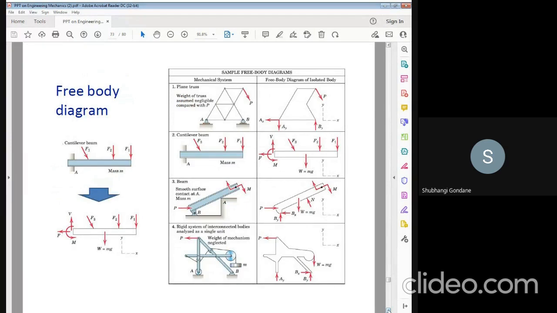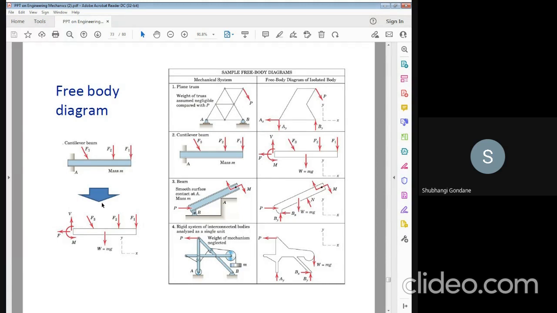This is a diagram related to the free body diagram. So, plane stress. For example, this is the example of the cantilever beam, a beam having a fixed point. This is the force F3, which acts in an inclined position. Force F2 is vertically downward. F1 is also in a vertically downward position.